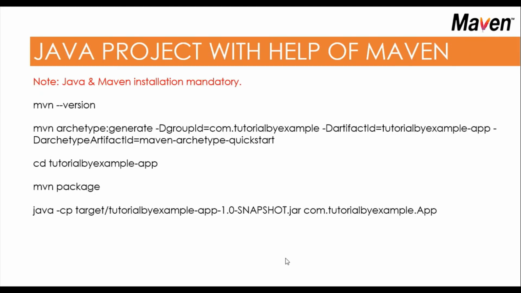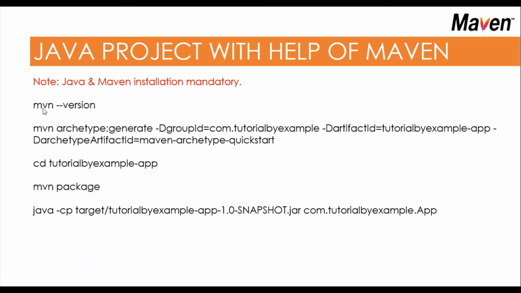Hello and welcome. In this lecture we are going to talk about how to create a Java project with the help of Maven in Windows 2010. The remaining commands will be the same as what we performed in Unix. The only thing you have to follow is the Maven and Java installations in Windows, and then you perform the commands we have already performed. Let's go and do it.